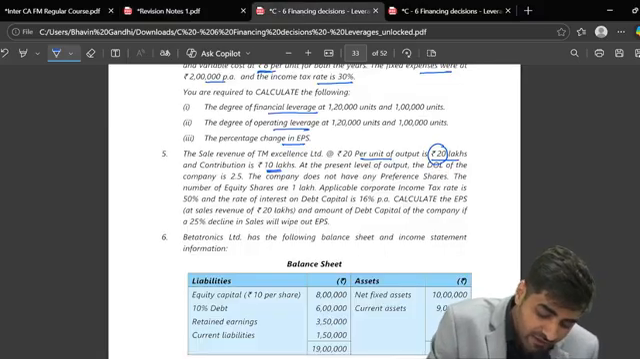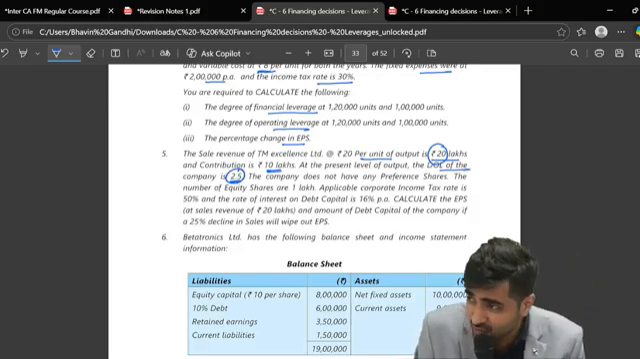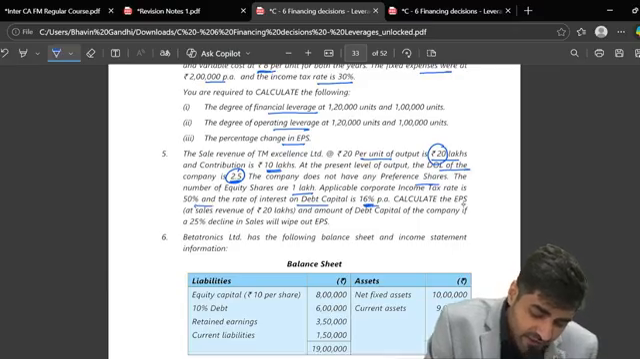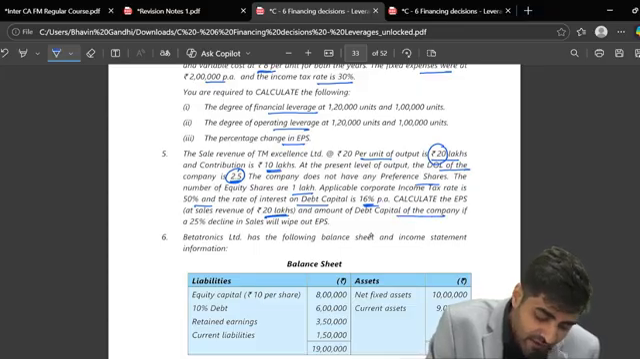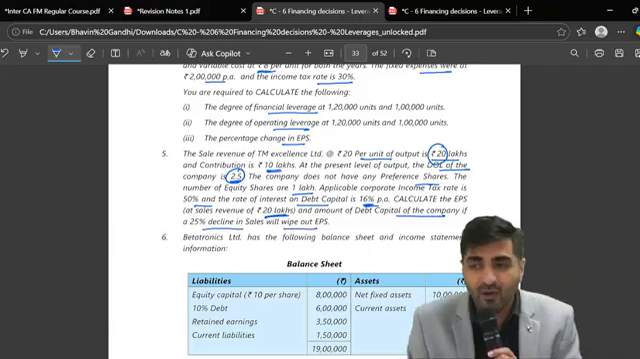Then after that, they have told you at present level, the DOL of the company is 2.5. It means operating leverage is given to you as 2.5. The company does not have any preference shares. The number of shares is 1 lakh. Applicable tax rate is 50%. Rate of interest on debt capital is 16%. Calculate the EPS at sales revenue of 20 lakhs, the amount of debt capital of the company, and whether a 25% decline in sales will wipe out the EPS.